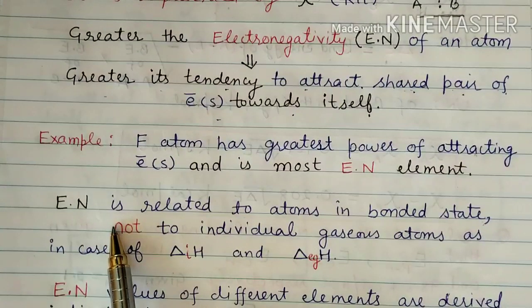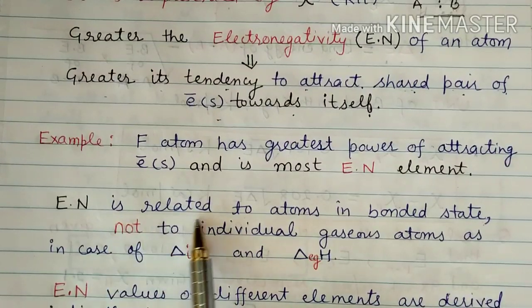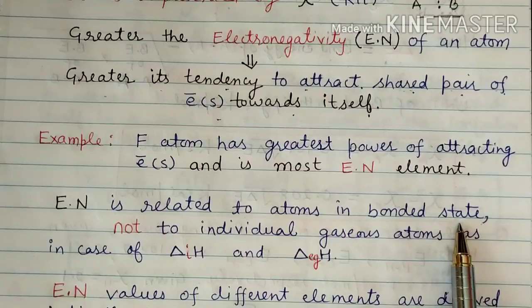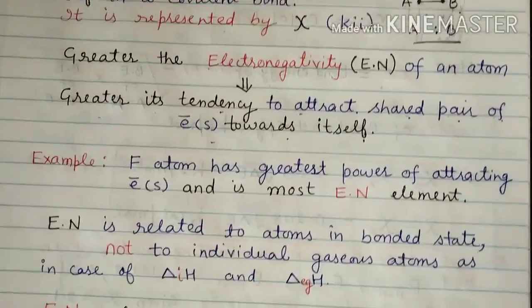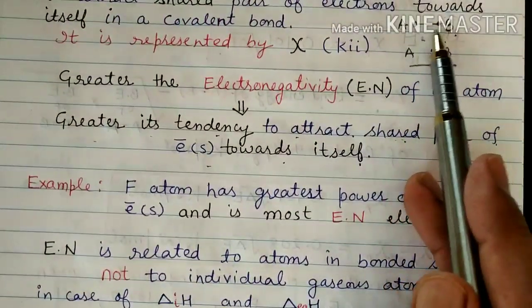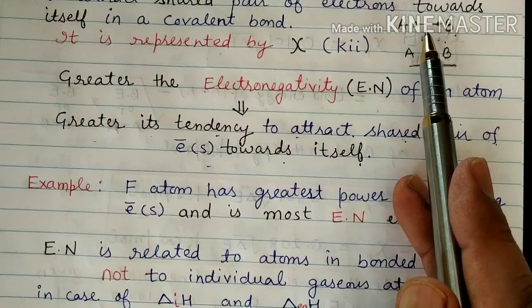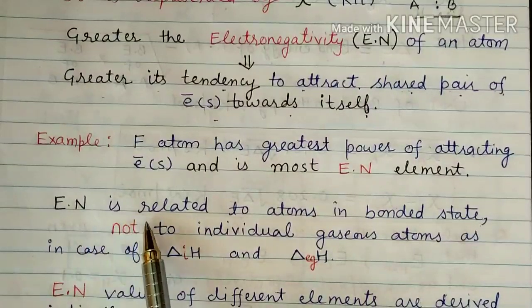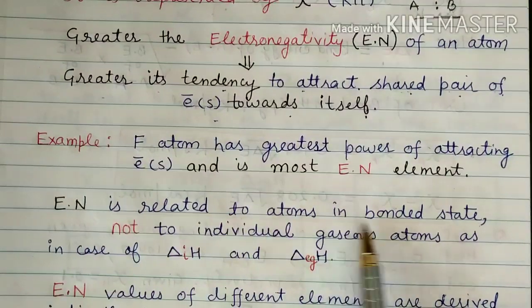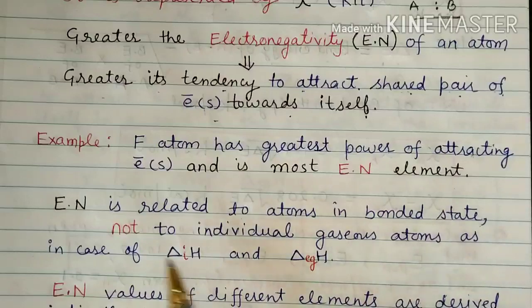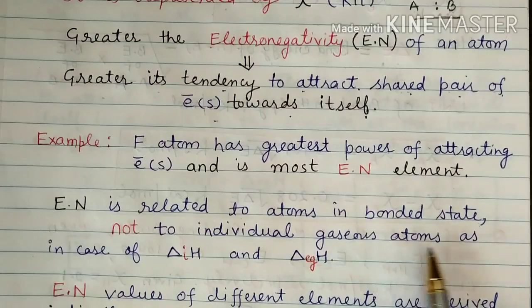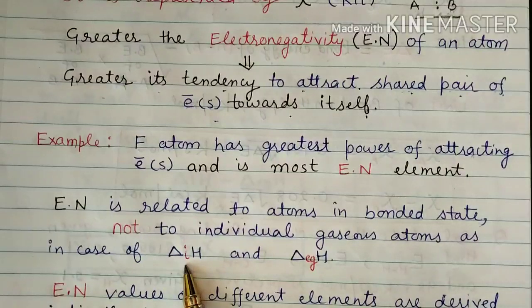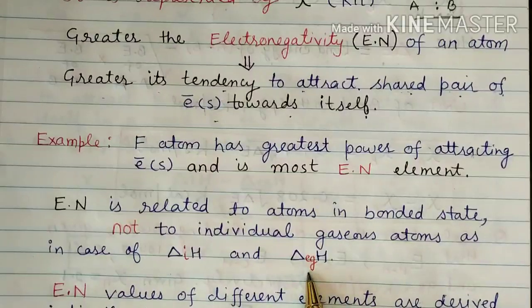Electronegativity of an element is related to atoms in the bonded state. You can see here A and B atoms are bonded with each other and they have a covalent bond between them. So electronegativity is related to atoms in a bonded state, not to individual gaseous atoms, as in the case of ionization enthalpy and electron gain enthalpy.